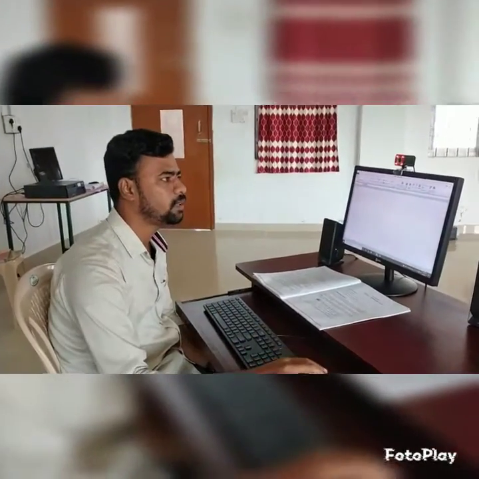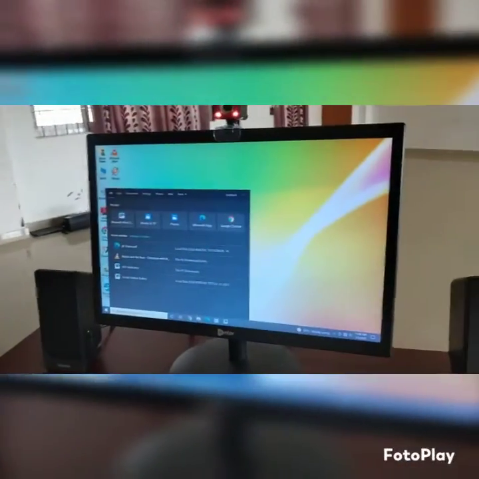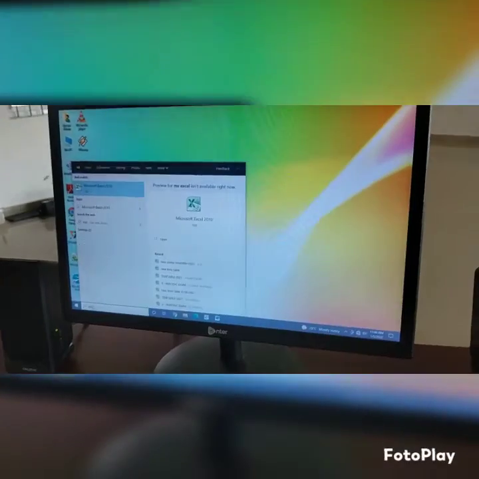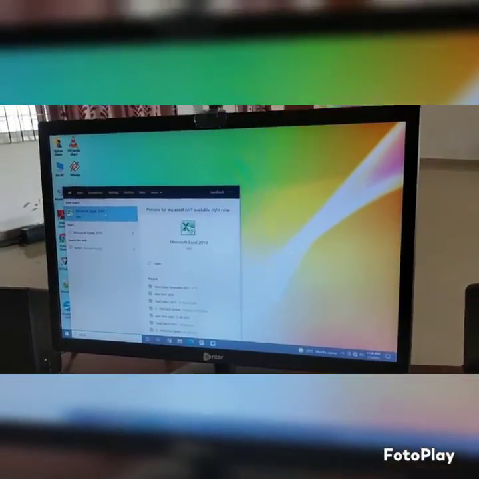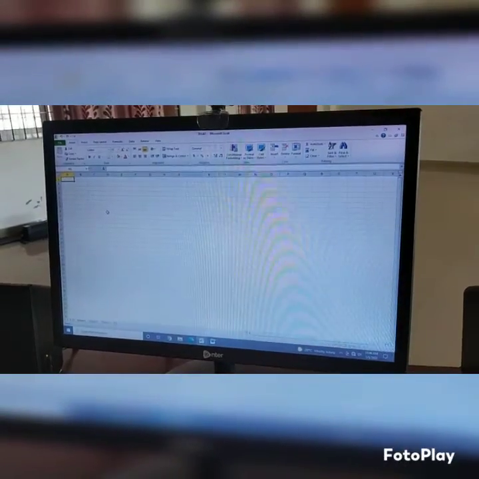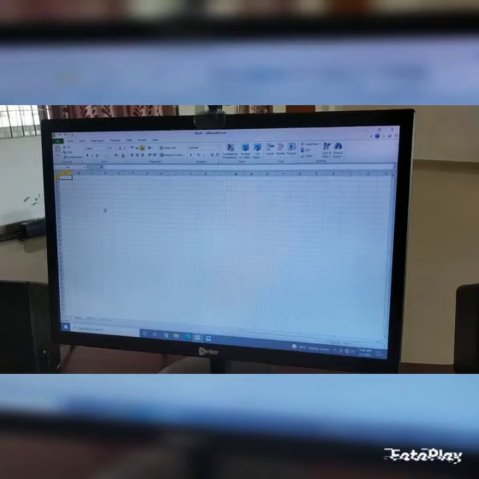How do you open it? We can go to the start menu and type Excel. Microsoft Excel will be shown on your display. You just click that Excel, and the Excel sheet will open like this.